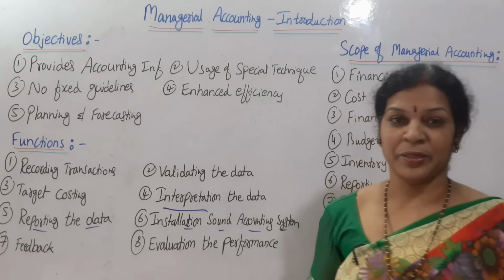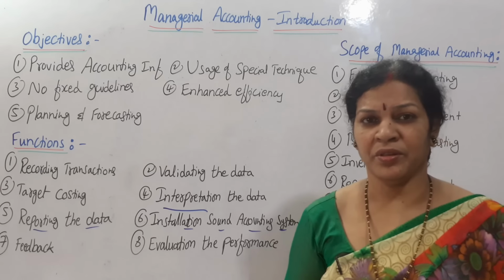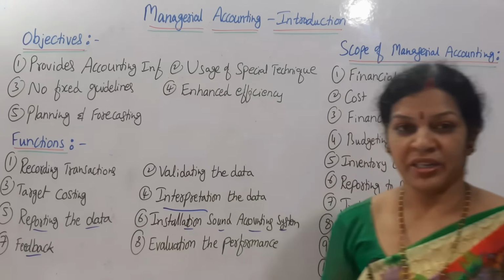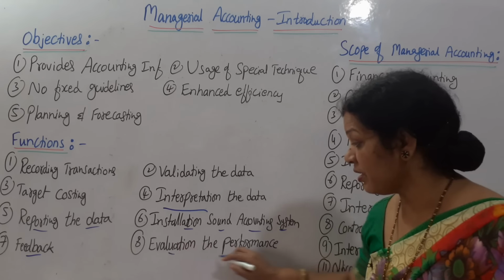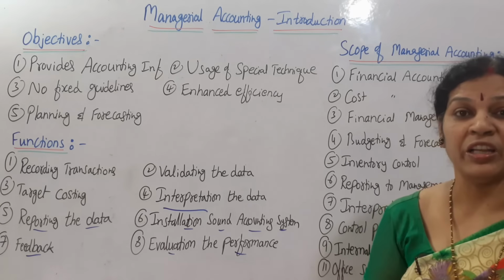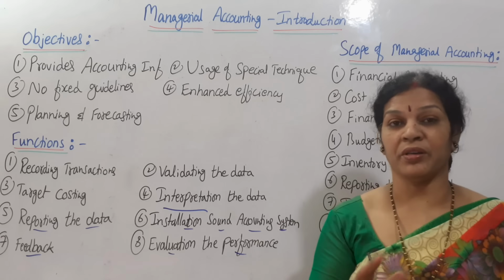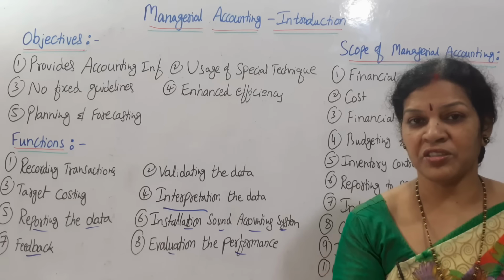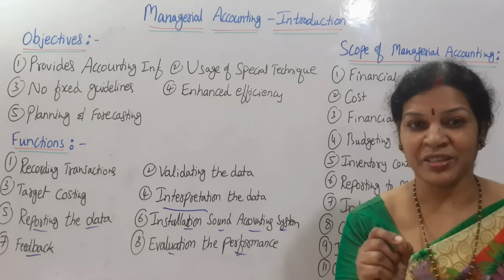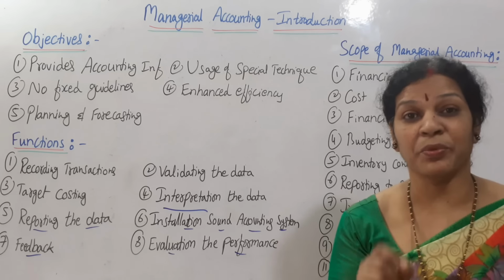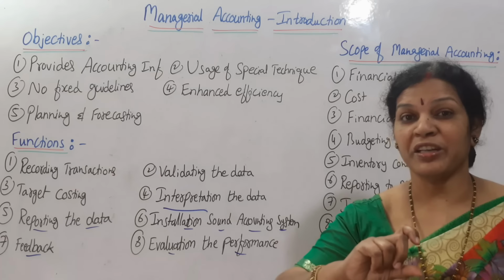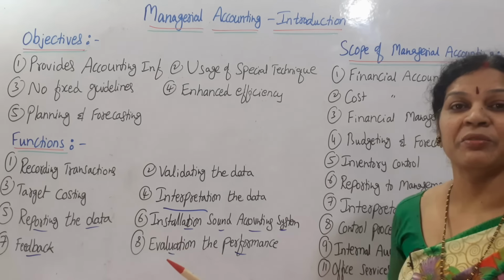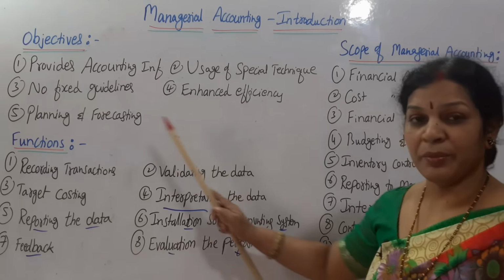Then after that, feedback: how the system is going on and what kind of changes are required. That kind of feedback is also one of the important aspects. Then after that, evaluation of the performance. How is the performance of the organization? That evaluation he has to give. Very important, because as per the evaluation, the feedback and the suggestions, management will get some benefits. Management will understand the organization's position. Management can forecast, management can plan. So all these things are possible if the evaluation of performance is given by the managerial accountant. So these are the main functions.